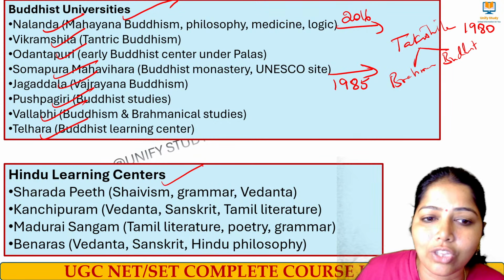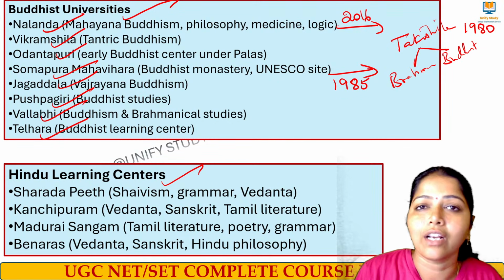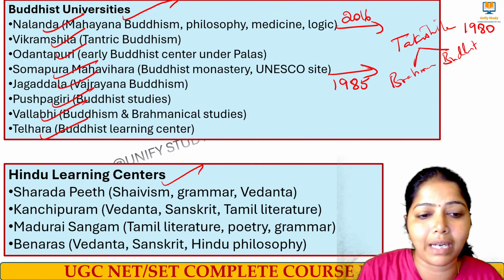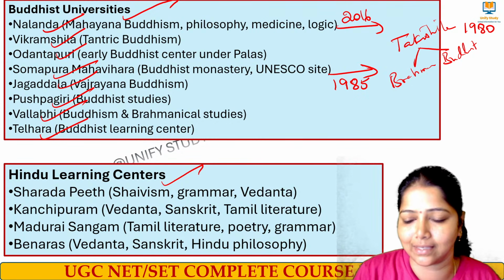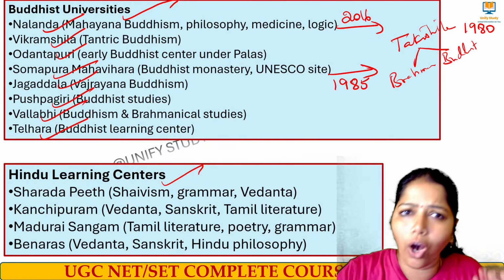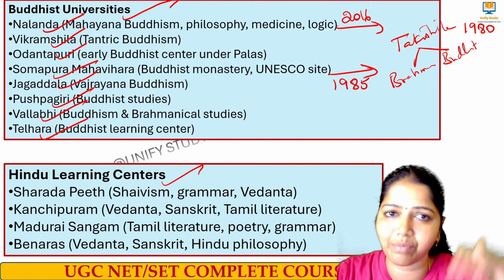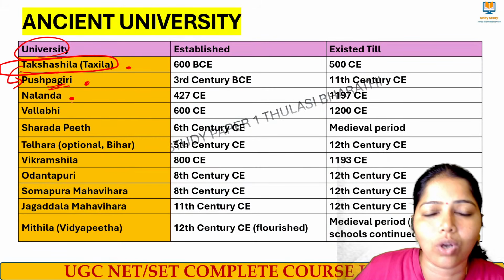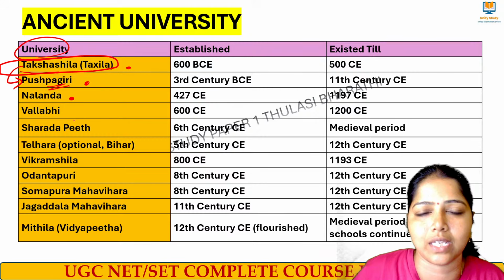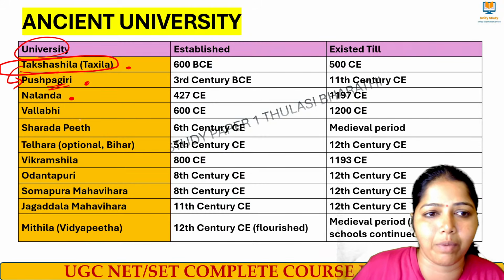And then we have Hindu learning centers like Sharda Peeth, Kanchipuram, Madurai Sangam, and Benares Hindu University. They are all focused on Hindu learning, right? Yes, very good. Now we will have a few questions from these ancient universities. Once again, I will tell you all these things. These are the most important ancient universities that we have to remember.